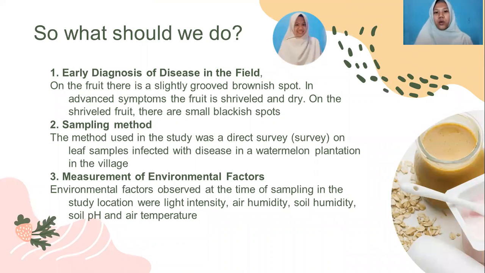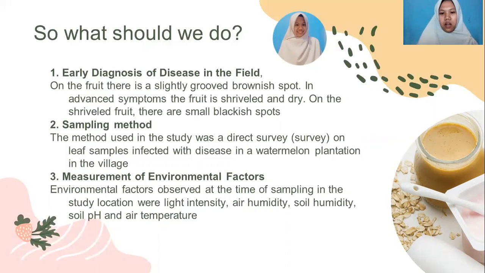Next, so what should we do? First, early diagnosis of disease in the field. On the fruit, disease strikes and grows brownish spots. In advanced symptoms, the fruit is sharp and dry. On the sharp fruit, there are small blackish spots. And the second, sampling method. The method used in the study was a direct survey on leaf samples infected with disease in watermelon plantations in a village. And third, measurement of environmental factors.